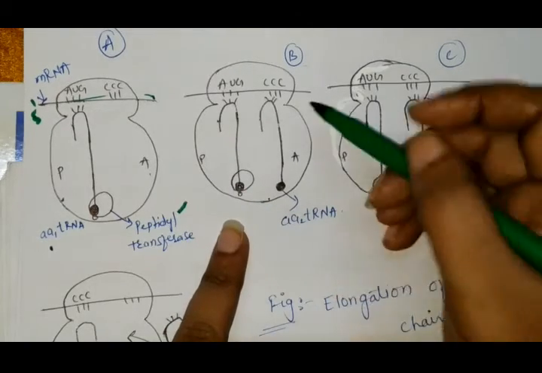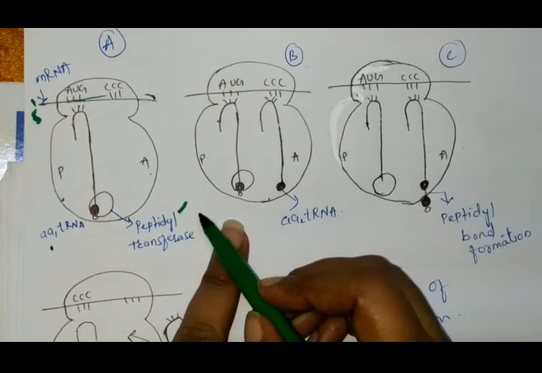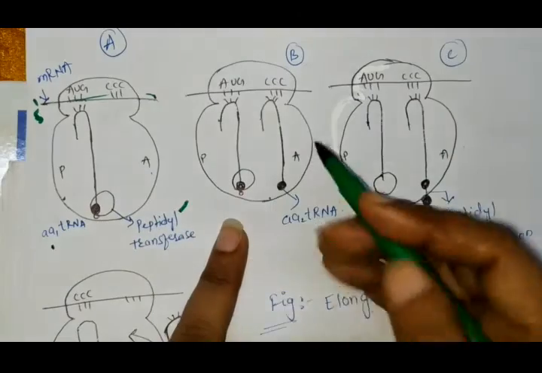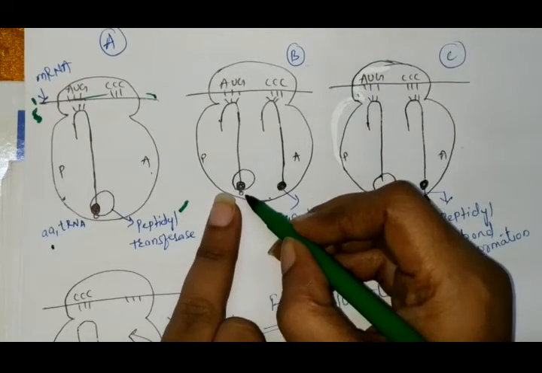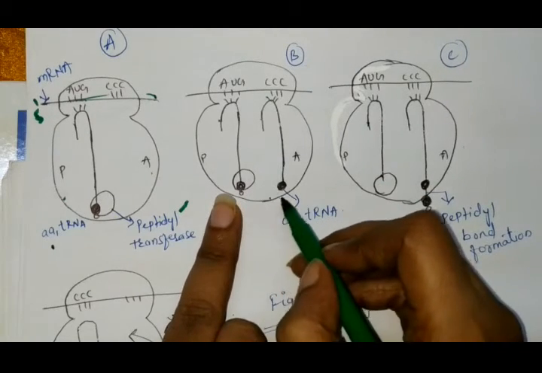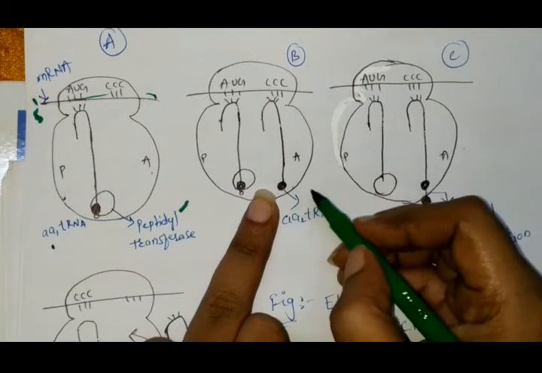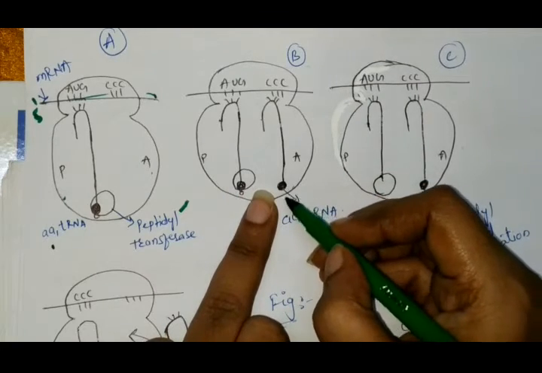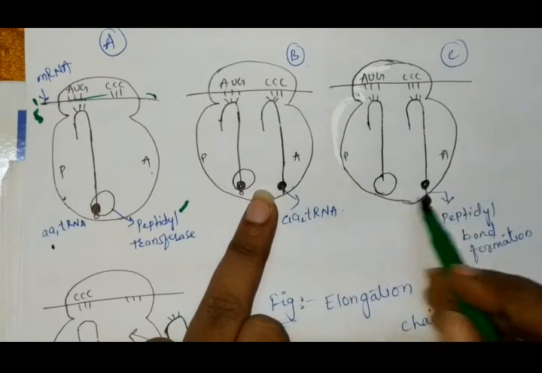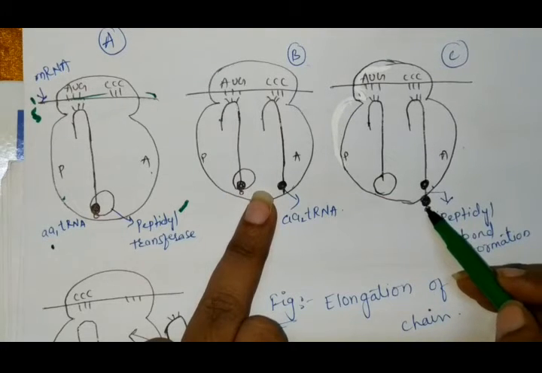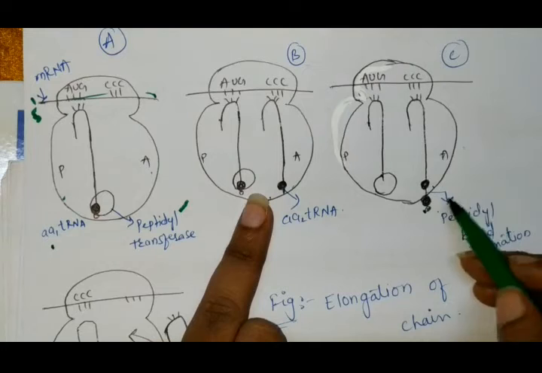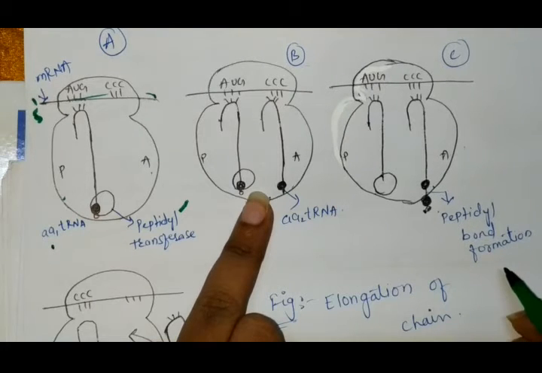Why? Because the peptidyl transferase breaks the bond between the tRNA and the amino acid, and it gets attached to the second amino acid with the help of the peptide bond. Look at this side, both amino acids get attached and form the peptide bond.